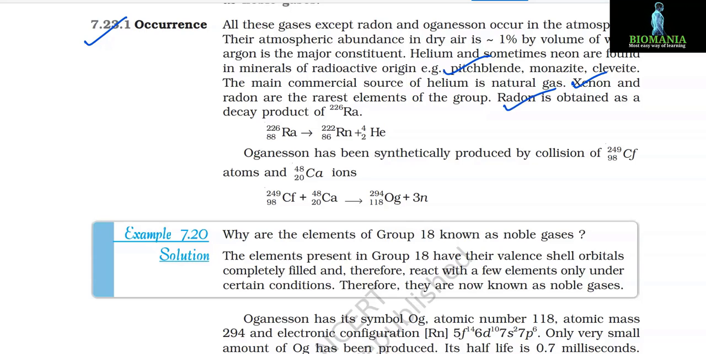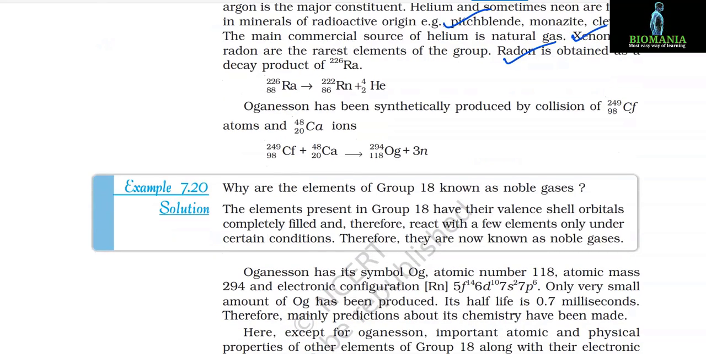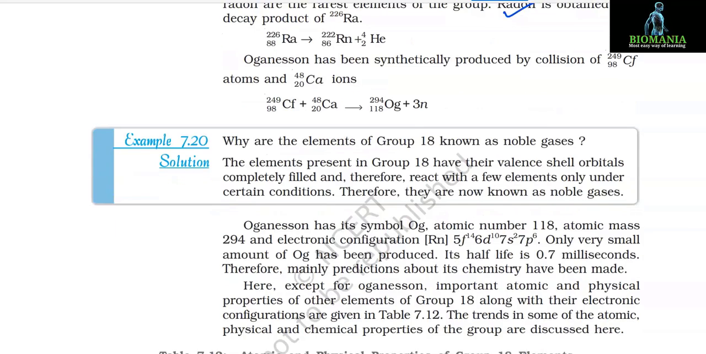Radon is obtained as a decay product of radium-226. ²²⁶₈₈Ra gives ²²²₈₆Rn + ⁴₂He. Oganesson has been synthetically produced by collision of ²⁴⁹₉₈Cf atoms and ⁴⁸₂₀Ca ions. ²⁴⁹₉₈Cf + ⁴⁸₂₀Ca gives ²⁹⁴₁₁₈Og + 3n.